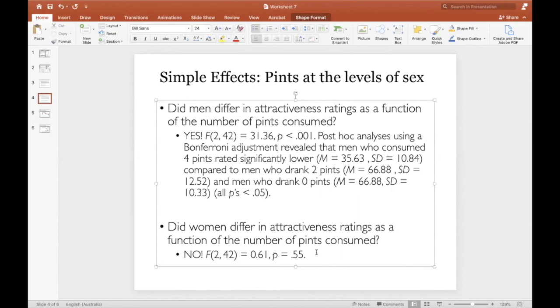And this finally brings us to the end of our practical. At the end of this, you should know these results, these data, very, very well. We've visualized the data in many different ways. We've conducted simple effects analyses using 2 different methods. So we know pretty much everything there is to know about these results.